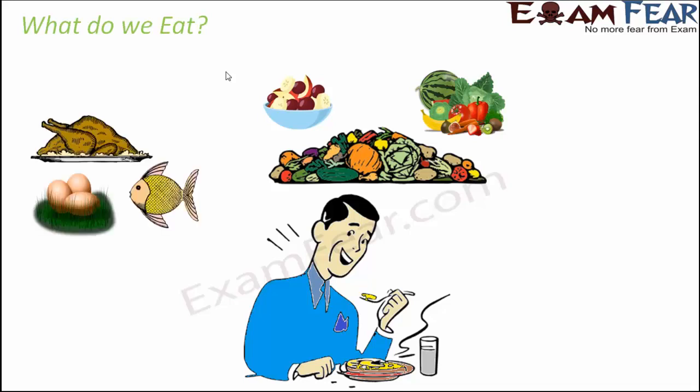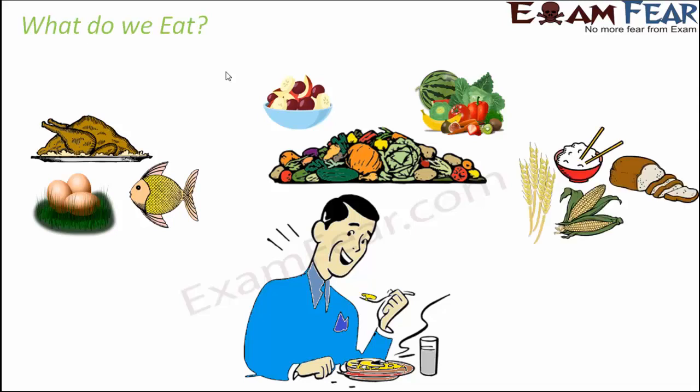Those who eat non-veg, that is food which is obtained from other animals, also consume fish, meat, egg. Some of our basic food items like rice or roti or chapati, bread, are all obtained from rice and wheat flour. These are the basic things. We do not eat curry alone, we do not eat the vegetables alone. We eat them with something else like rice or chapati or bread.